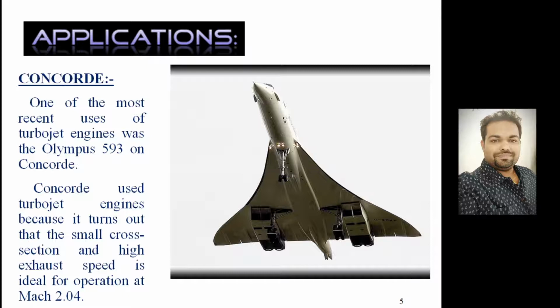Till 2003, a total of 14 Concorde aircraft were manufactured. Its top speed is 2,179 km per hour, and with a full fuel tank, it was able to fly a total range of 7,250 kilometers.